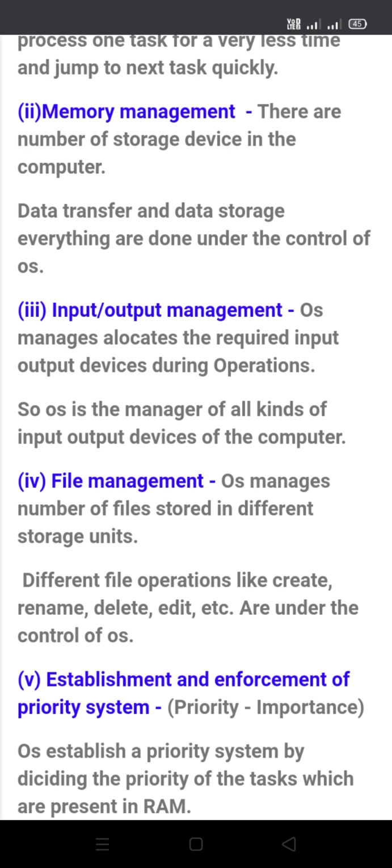Memory management. There are a number of storage devices in the computer. Data transfer and data storage, everything is done under the control of OS. Input and output management. OS manages and allocates the required input-output devices during operations. So OS is the manager of all kinds of input-output devices of the computer.